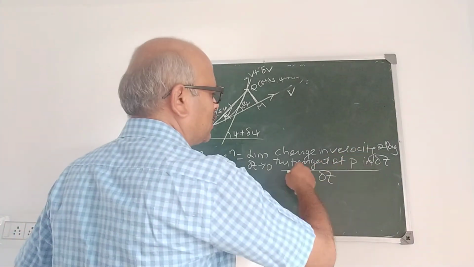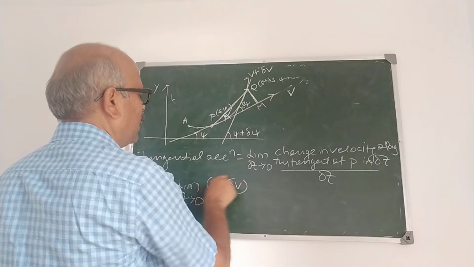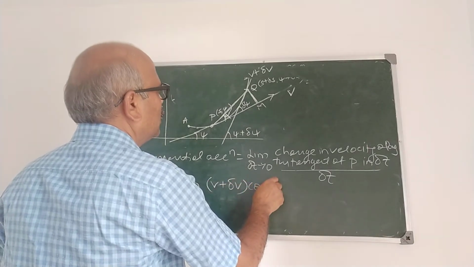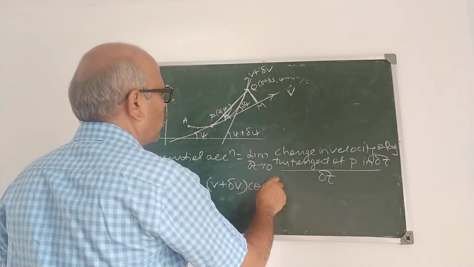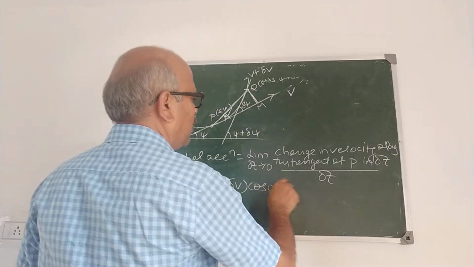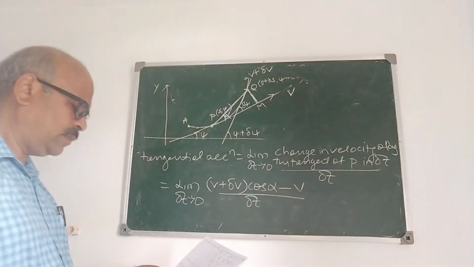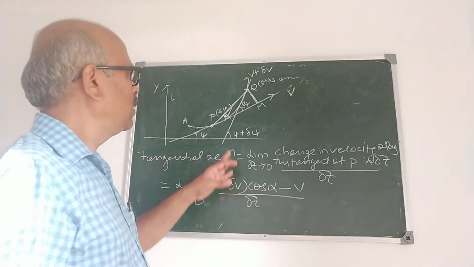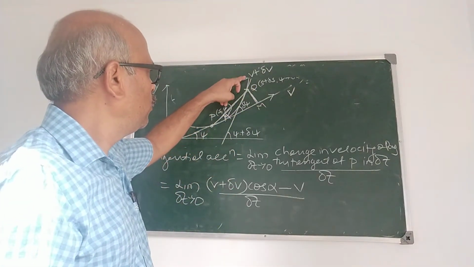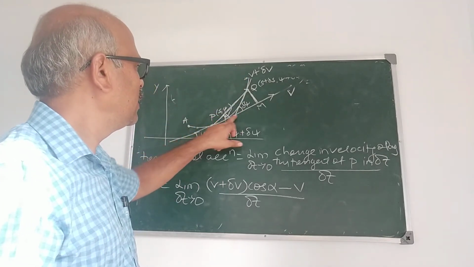What is the change in velocity along the tangent? It is v plus delta v into cos, what is the component of v plus delta v along v? It is not alpha.